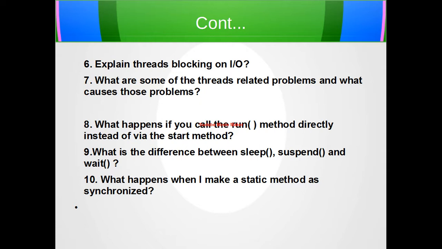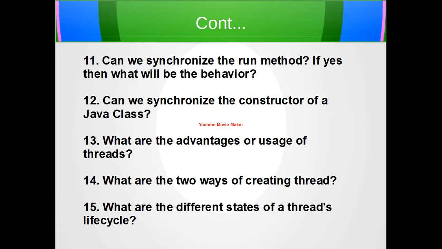We'll move on to our next question, which is, what happens when I make a static method synchronized? Synchronized static methods have a lock on the class. So, when a thread enters a synchronized static method, the class itself gets locked by the thread monitor and no other thread can enter any static synchronized method on that class.